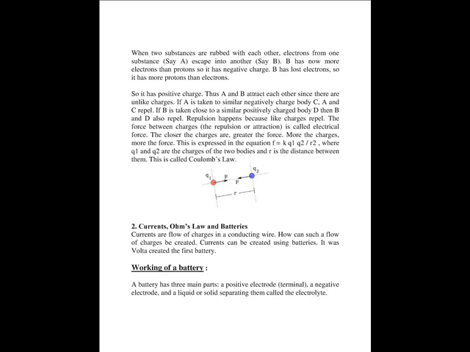electrons from one substance, say A, escape into another, say B. Now, B has more electrons than protons, so it has negative charge. A has lost electrons, so it has more protons than electrons. So, it has positive charge. You understand? Thus, A and B attract each other since they are unlike charges.